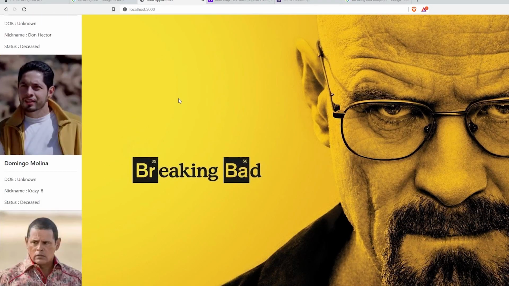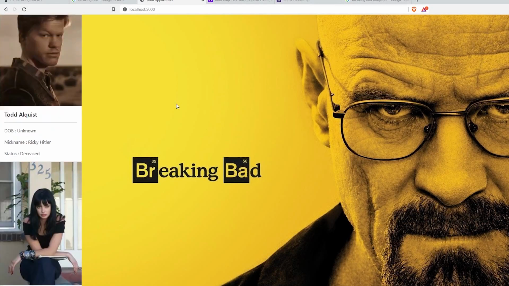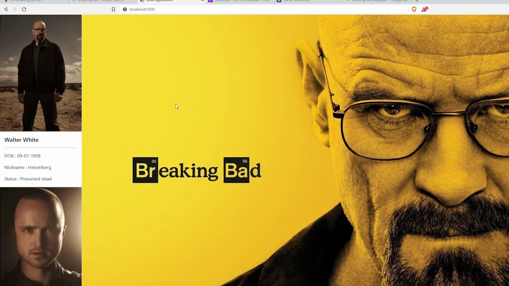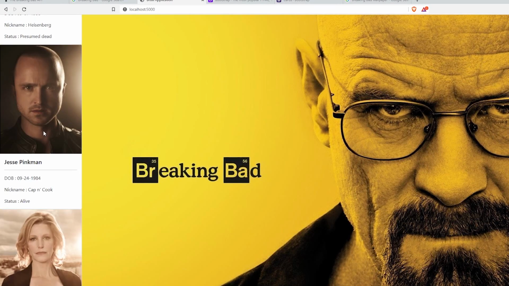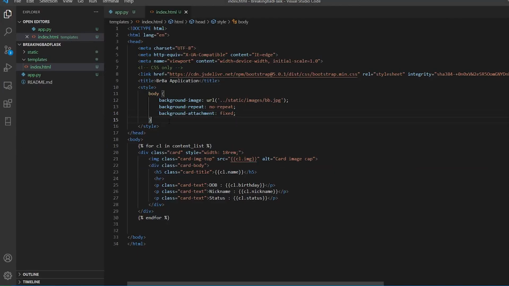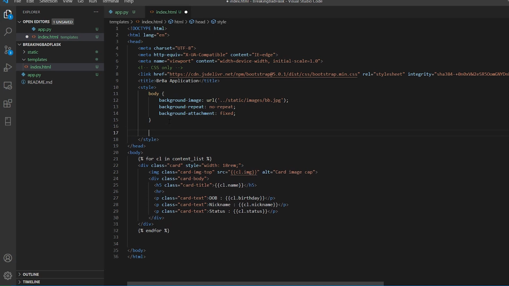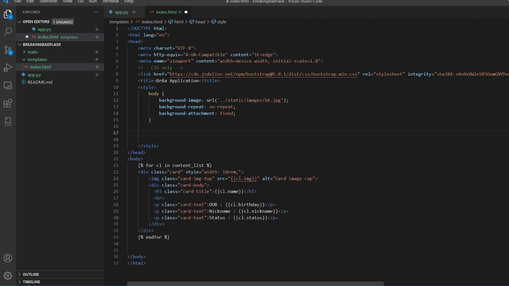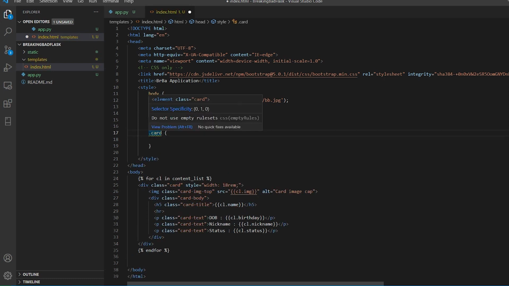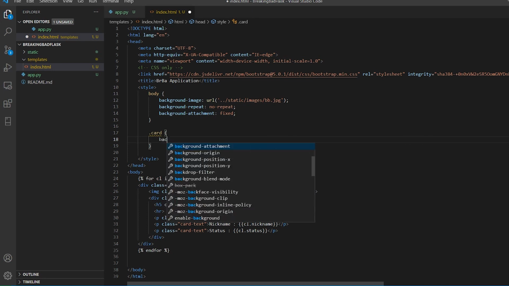Now this is really, really cool because only the left side is moving, and this is the wallpaper. This is a generic application that one can come across, and the white color is quite irritating, so I'll change the color over here. I'll say dot card. You might be wondering what dot card is. This is a class. If you want to handle the CSS with classes, you are going to use dot. So this is the class, card. And now here I'll say background color. Is there anything for color?